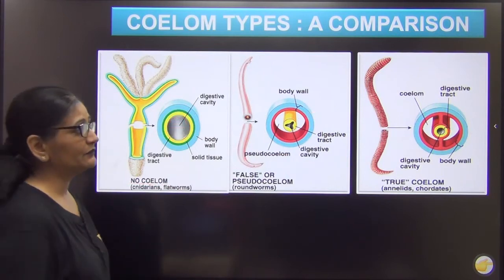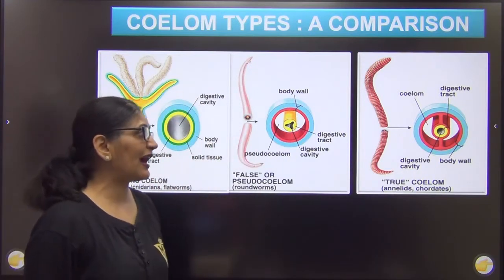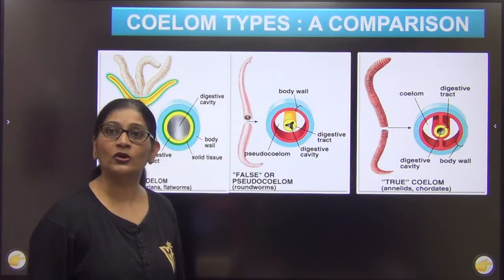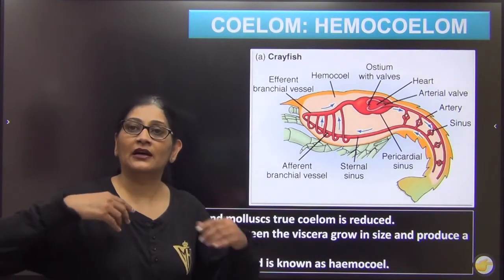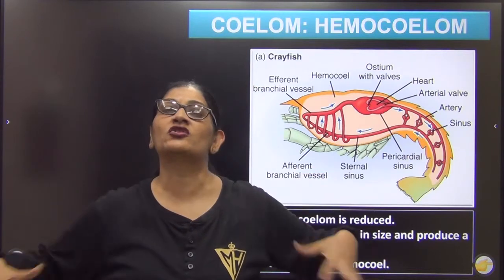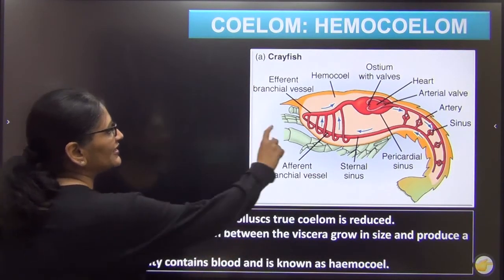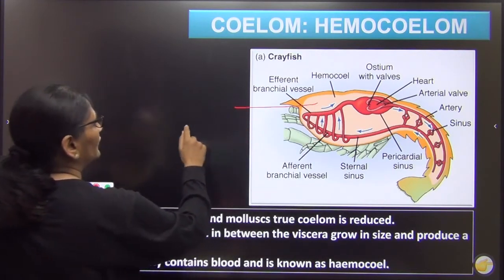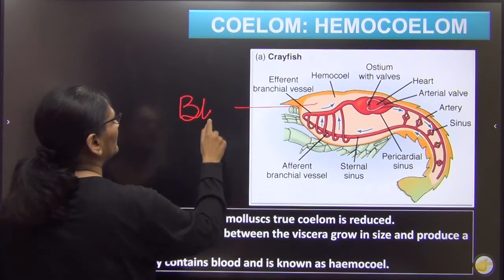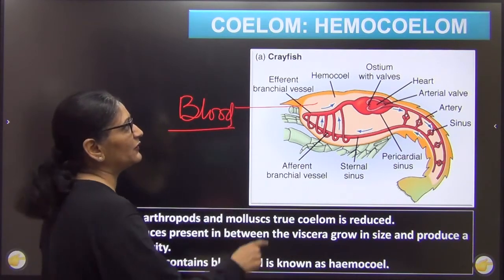कभी-कभी क्या होता है? This coelom, this cavity is filled with blood. आपको याद है मैंने आर्थ्रोपोड में आपको बताया था. I told you that in arthropods the circulatory system, suddenly the vessels break and the blood flows through the entire body. So those organisms in which this coelom is filled with blood. The coelom is very reduced and filled with blood.